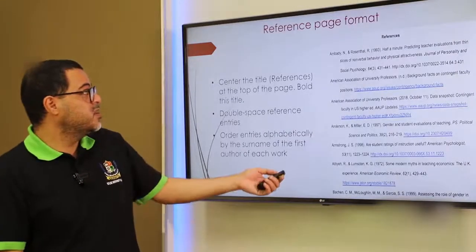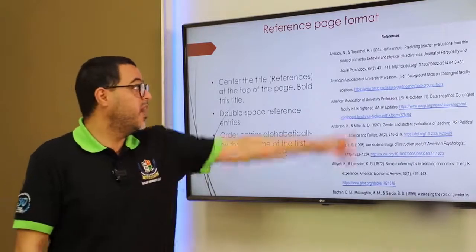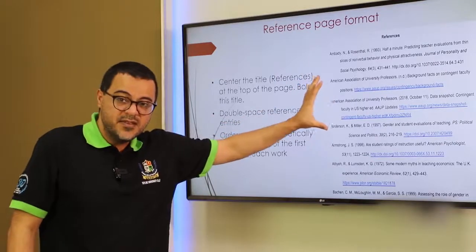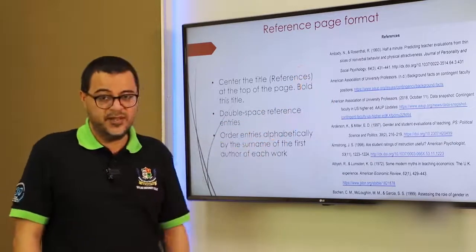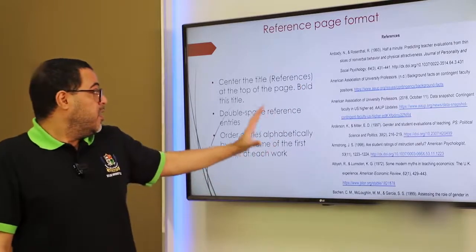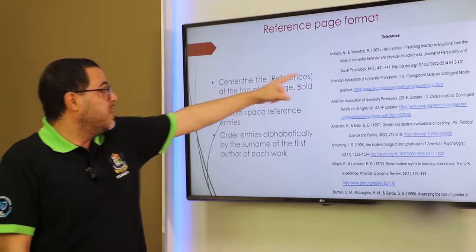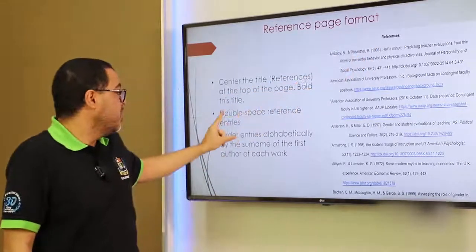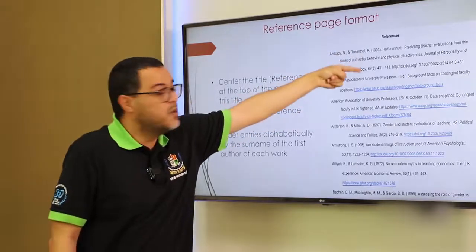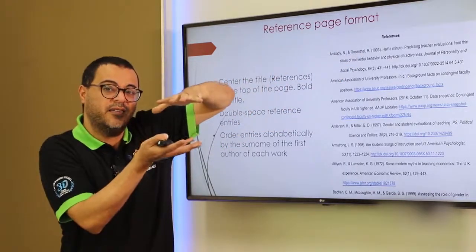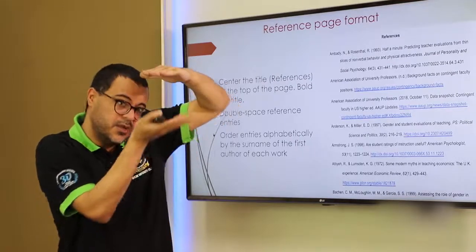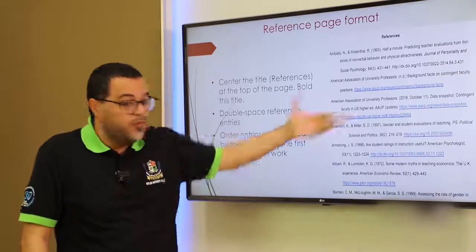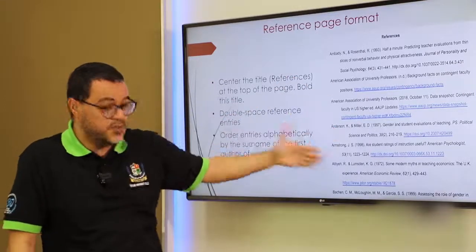Now, this is the reference format. So you will have the references, and the references page has a different format. What do you mean by that? The word reference should be in the center. That's number one. Number two, double spacing. It shouldn't be scrambled all together, very close, single. It has to be doubled a bit because it's easier for me as a reader to follow. So look at the smoothness of this.